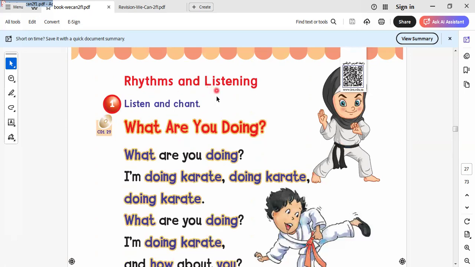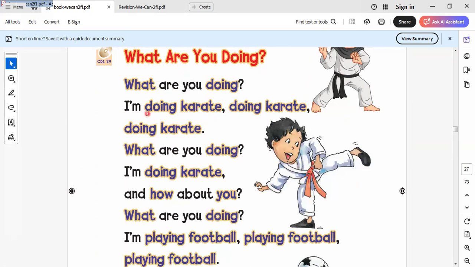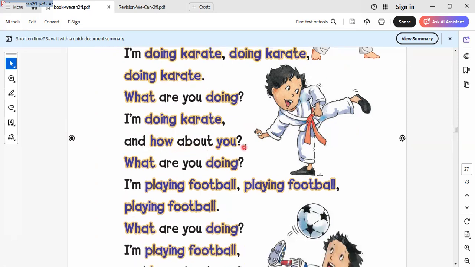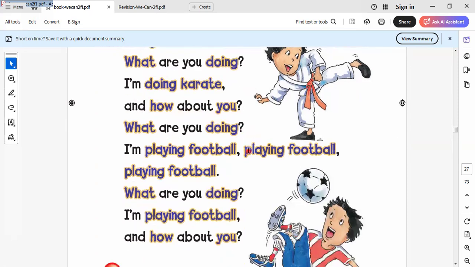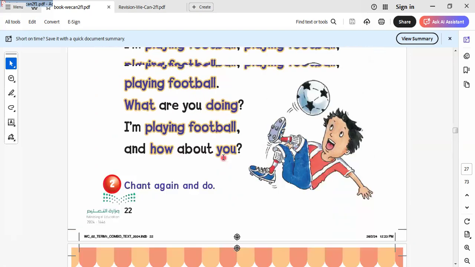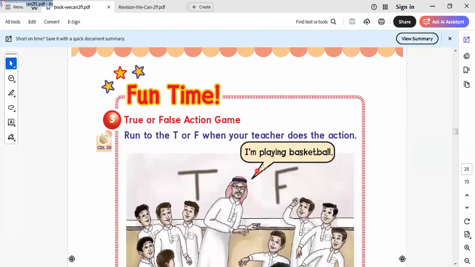Let's go to another item here. Here we say rhythms and listening. What are you doing? I'm doing karate. What are you doing? Doing karate. And how about you? What are you doing? Playing football. So here, all these are called what? Called actions that we do. Playing football. What are you doing? Playing football. How about you? Let's go to another item here.